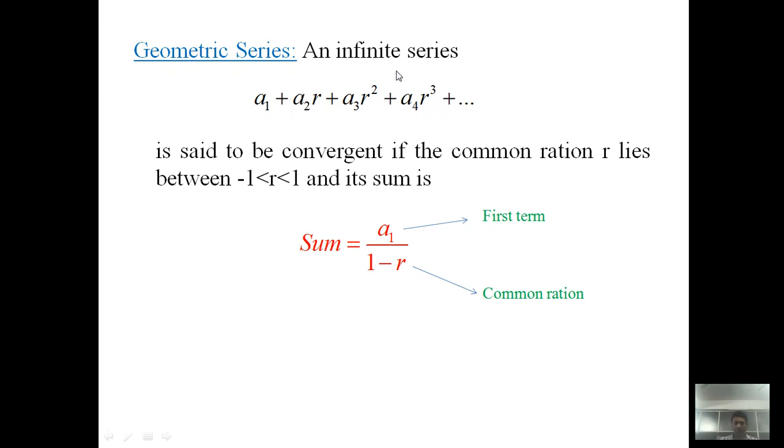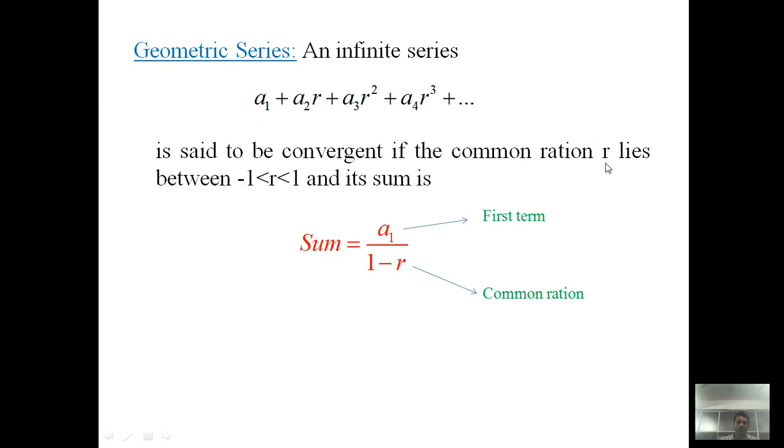This series is said to be convergent if the common ratio r, that is second term upon first term, is equivalent to third term upon second term, is equivalent to fourth term upon third term, and so on. In general, the ratio of any two consecutive terms is r. Then we say that the common ratio is r.